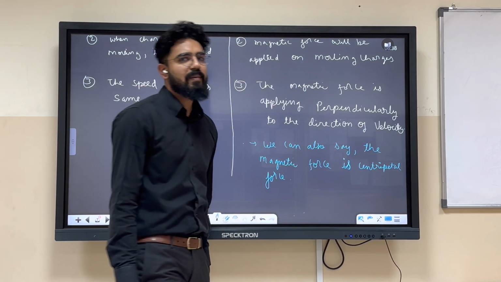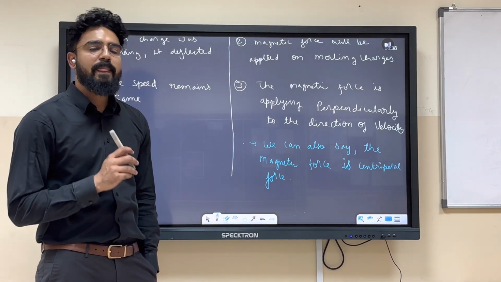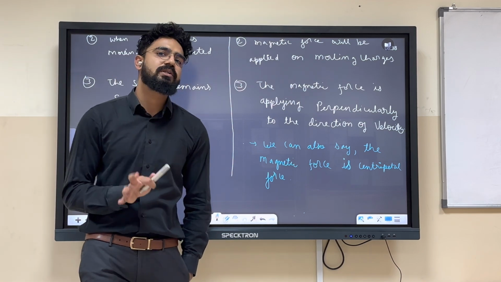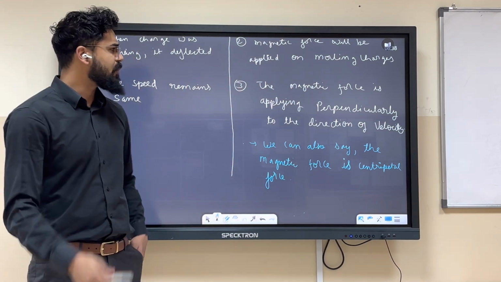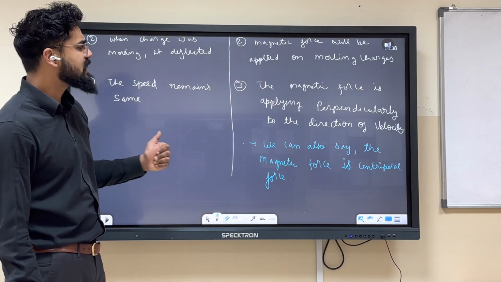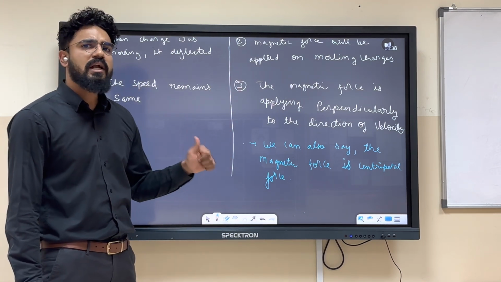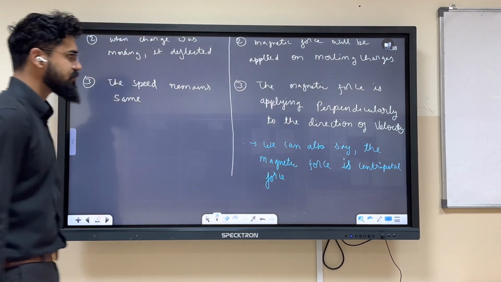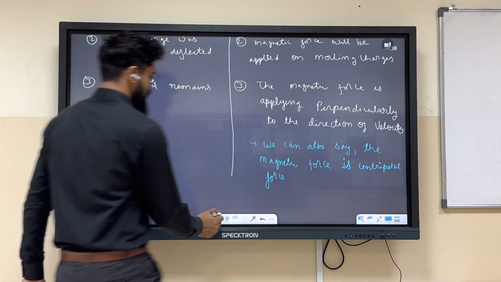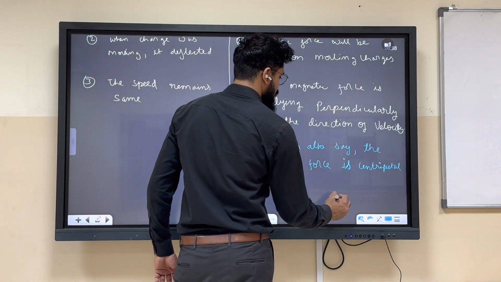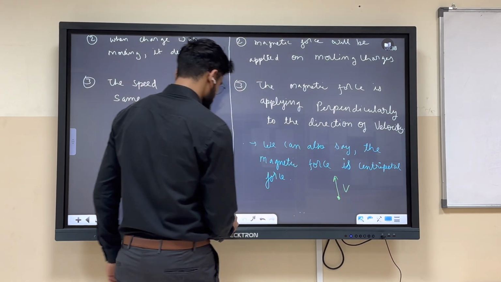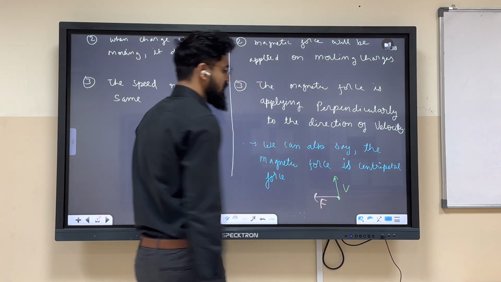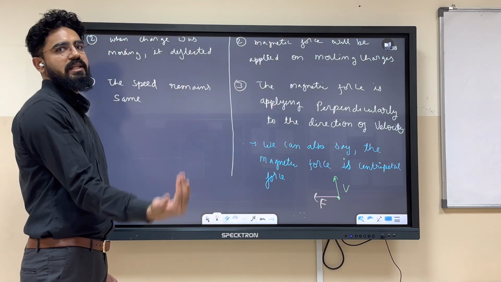When I am calling it centripetal force, here I am assuming that velocity and the magnetic field are perpendicular to each other, but that is something we discuss later. Centripetal force means that it is always perpendicular to the direction of velocity. So if charge is moving in this direction, the force will be in this direction. That's why it moved like this.